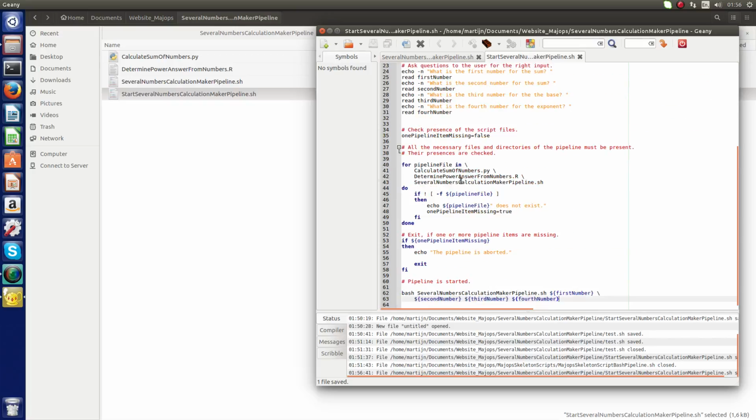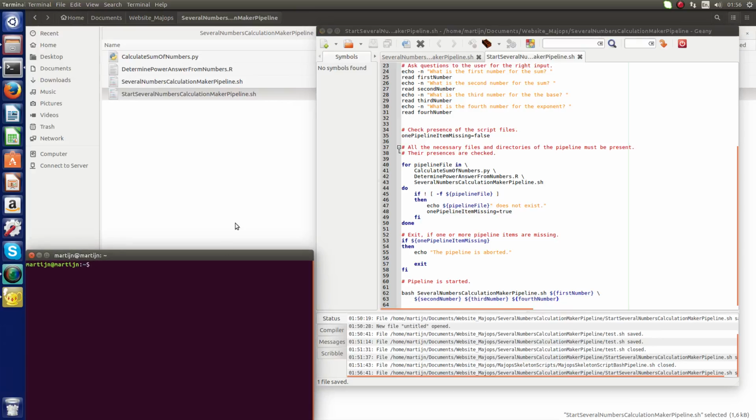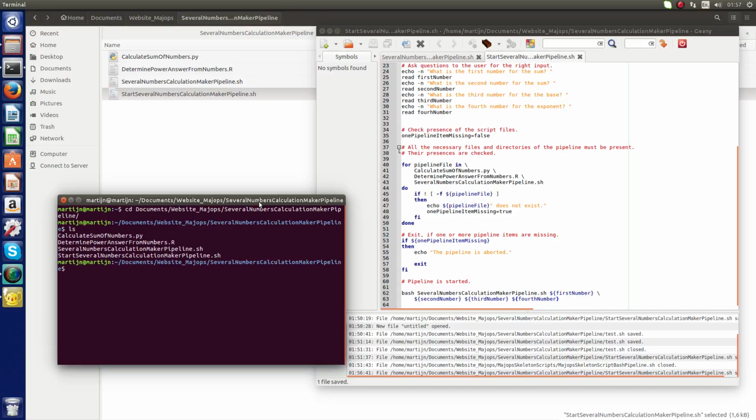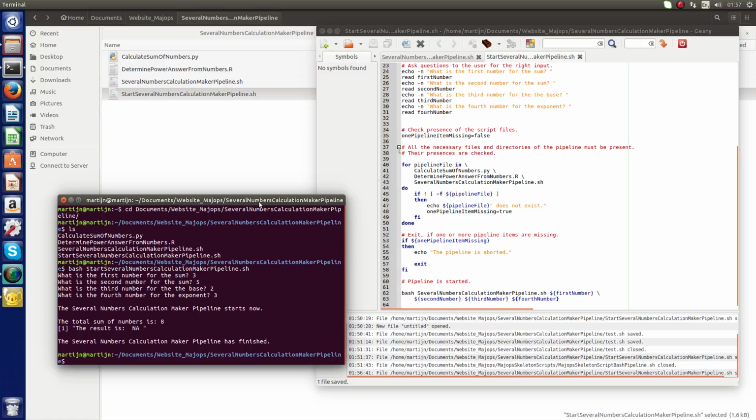But before I do that, I will test the script itself first. I go to the terminal. I go to the directory of my pipeline. I will test it now. Start several numbers calculation maker pipeline. There you go. What's the first number of the sum? 3. Second number of the sum? 4, 5. Third number? 2. Fourth number of the exponent? 3. Several numbers calculation maker starts now.